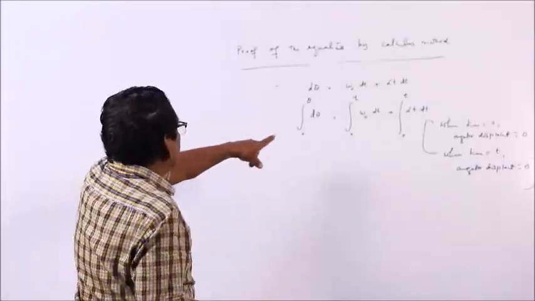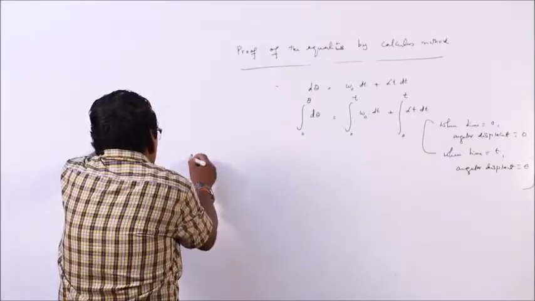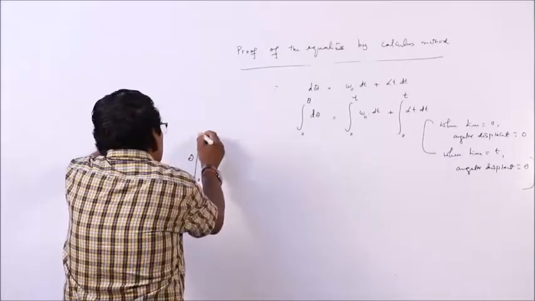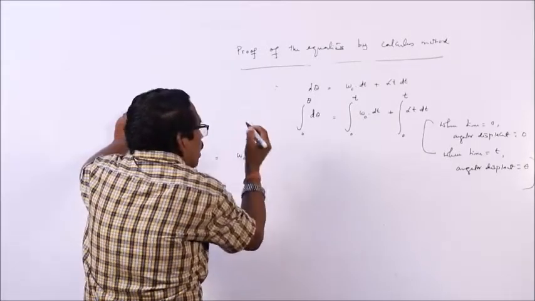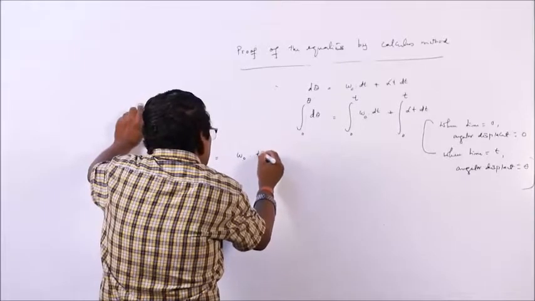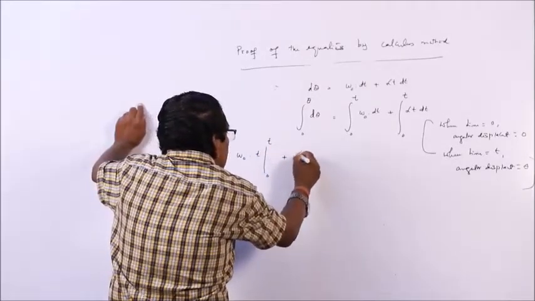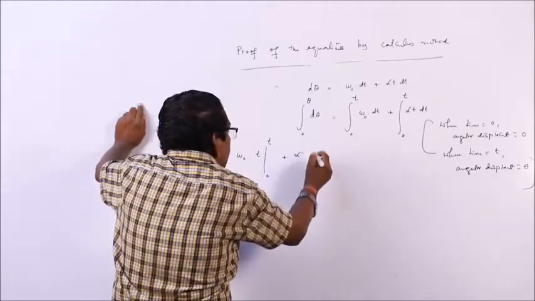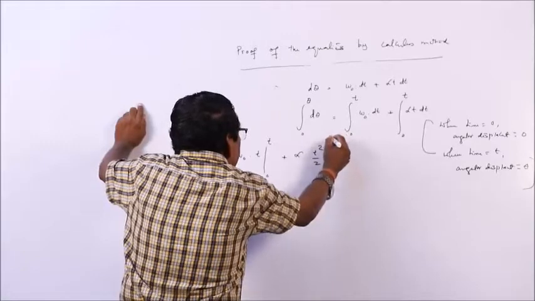So, now let us integrate. The integration of d theta with limits 0 to theta. Omega 0 is a constant, the initial angular velocity, the integration of dt is t from 0 to t, plus alpha is constant, the integration of t dt is t square by 2 from 0 to t.